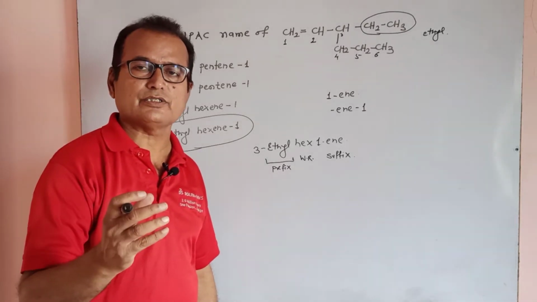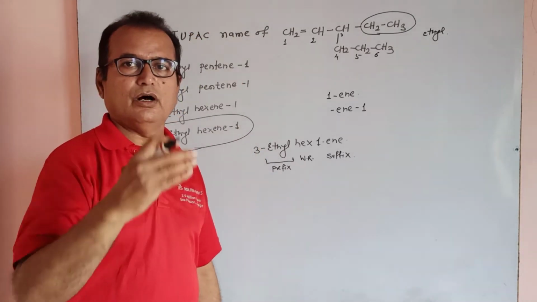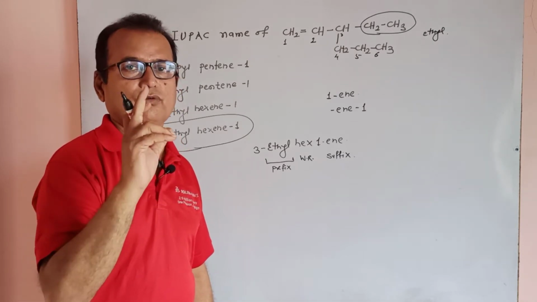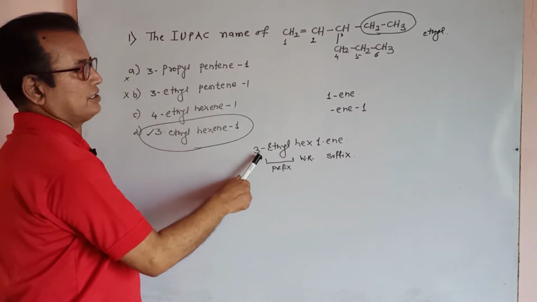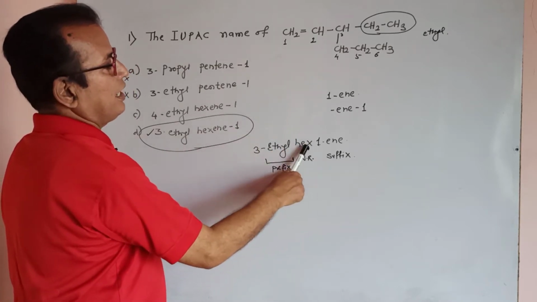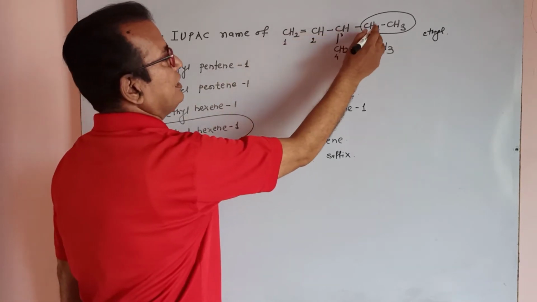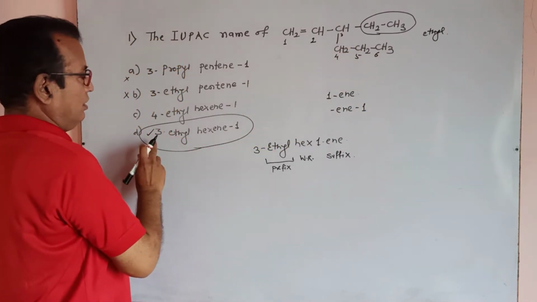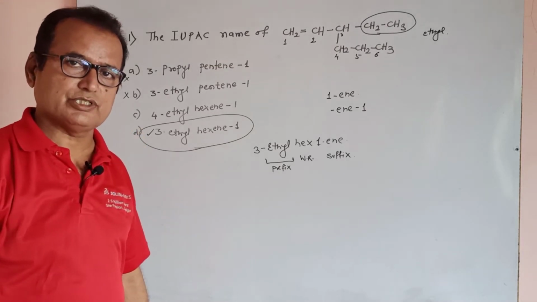After practicing such type of writing of names, you must observe all types of names. All the names look somewhat similar, but only one answer is correct. This answer is 3-ethyl hex-1-ene, or it is also written as 3-ethyl 1-hexene, or 3-ethyl hexene 1. Okay, we are going towards the next question. Observe that.